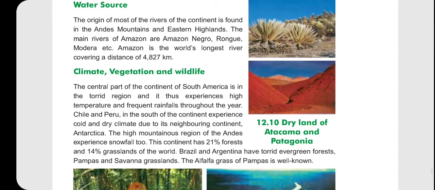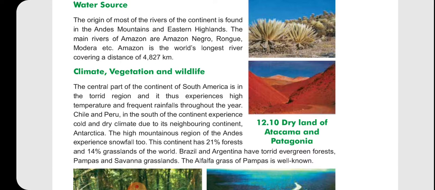Water sources. The origin of most of the rivers of the continent is found in the Andes Mountains and Eastern Highlands. The main rivers of the Amazon system are the Amazon, Negro, Ronguio, Madeira, etc. The Amazon is the world's largest river, covering a distance of 4,827 kilometers.